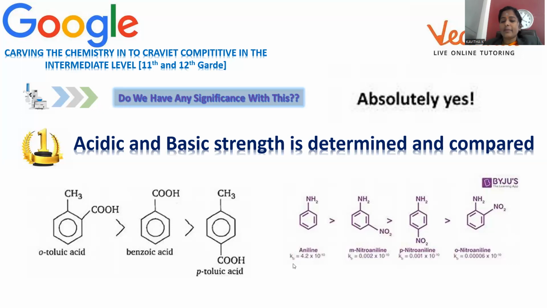It can be explained based on their quantification, which is also provided for your authentic reference. Okay, para has a higher strength to pull the electrons inward. That's the reason why basic strength is still decreased. If you go for ortho, this nitro is still nearer to the NH2, so the tendency to drag the electrons is with high power. That's why the basic nature will be least. Anyway, when electron withdrawing groups are present, what happens? Basic strength decreases. That's why in comparison to aniline, wherever nitro is present, all are least basic only.